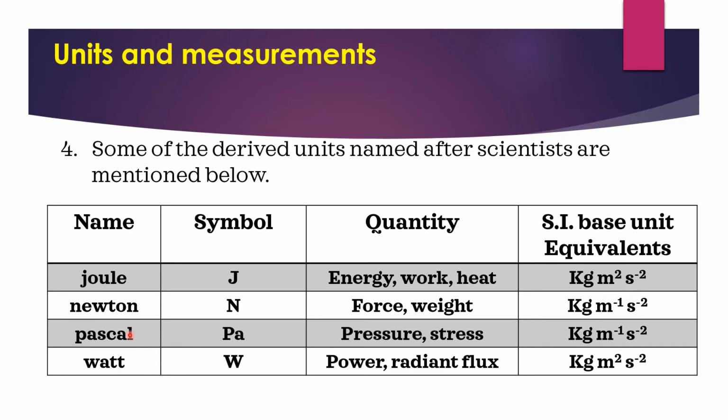Come to this Newton. This is also one of the scientist names, Newton. Its symbol is N. We are using Newton symbol for the quantities force and weight. So SI unit of force is Newton. SI unit of weight is also Newton. Next its unit is kilogram meter to the power of minus 1 second to the power of minus 2.